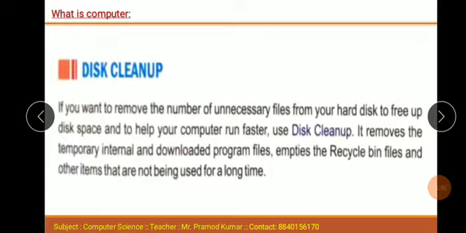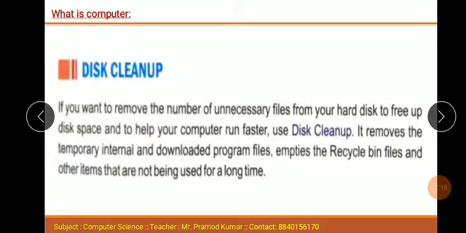It removes the temporary internet and downloaded program files, empties the recycle bin files and other items that have not been used for a long time. It means just like in your mobile phone you have a clean apps option where you can easily run it, and after that you clean some apps and you find the memory.